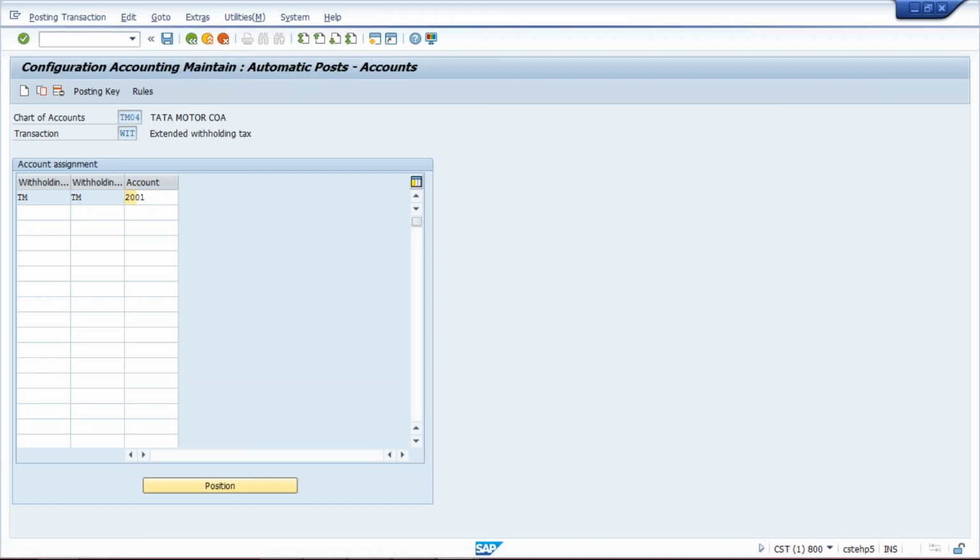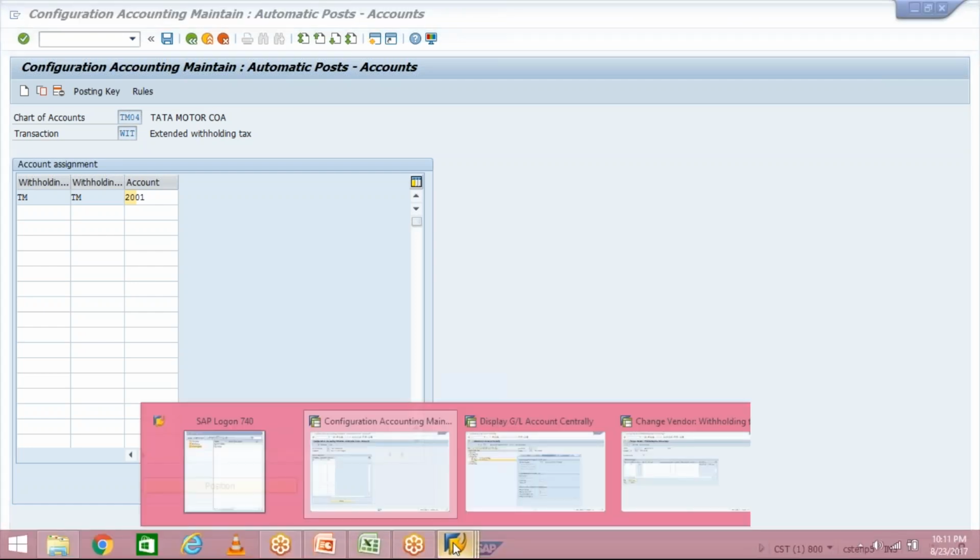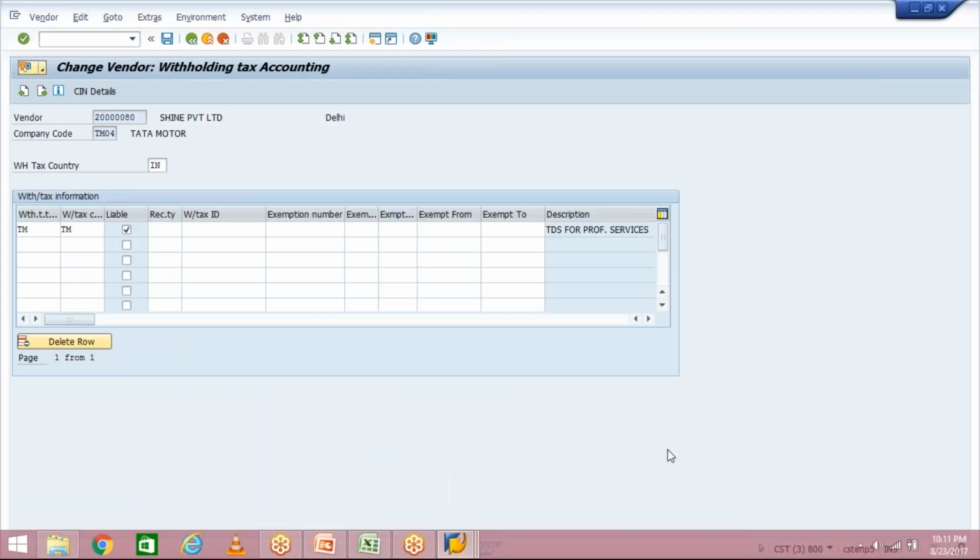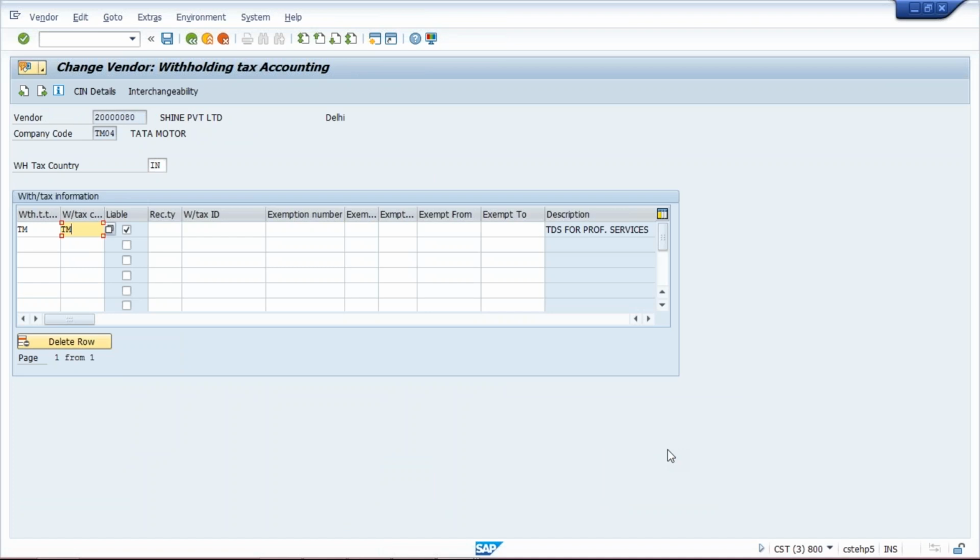So this is what the TDS, withholding tax configuration is all about, and we have assigned it to the vendor master. In the next session I am going to teach how this TDS is getting calculated automatically, and then the exemption scenario, which is very important and which people are going to ask during interviews, that I'll let you know. So this configuration session is over here itself.